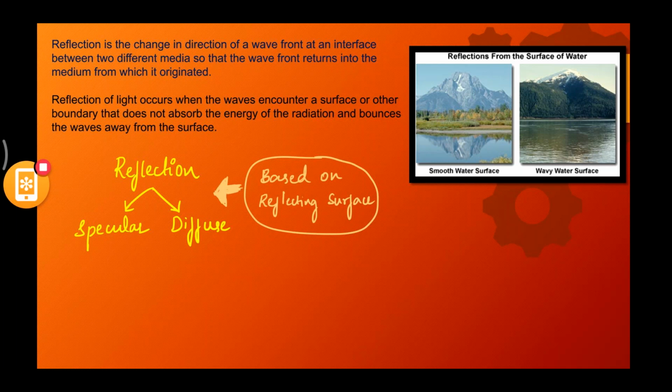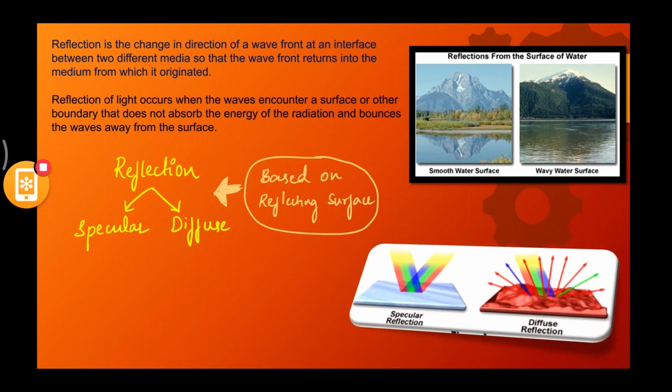So the reflecting surface is not smoother. It is having a harder surface or a disturbed surface. Now, because of this disturbed reflecting surface, you cannot see the image as it is. Now, this is nothing but diffused reflection. So you can see specular reflection and diffuse reflection here in this figure.